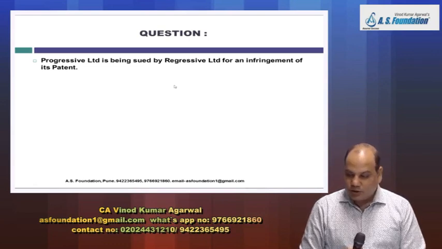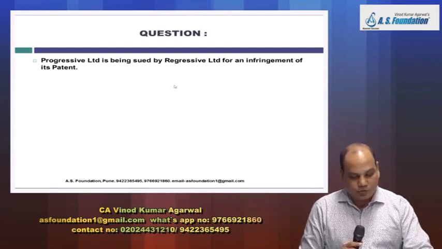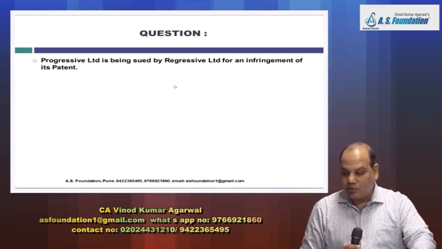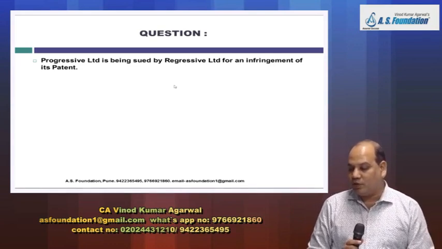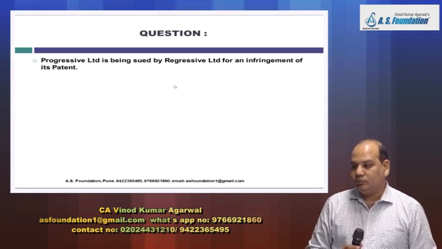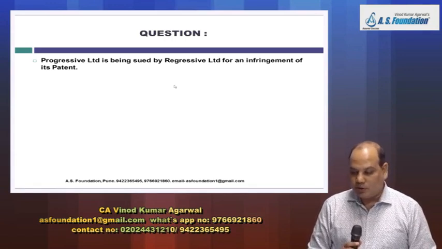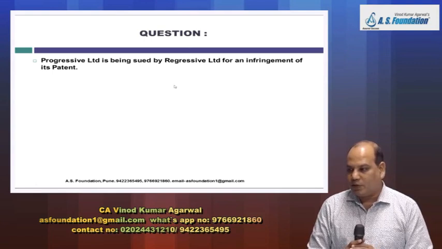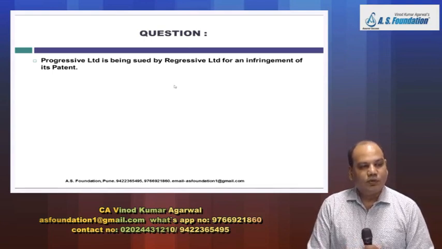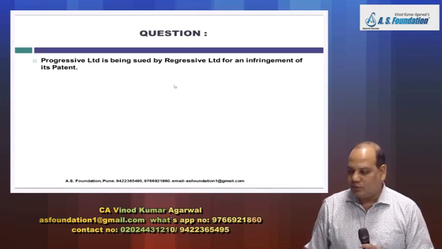A transaction that effectively settles a pre-existing relationship. So write, Progressive Limited is being sued by Regressive Limited for an infringement of its patent.